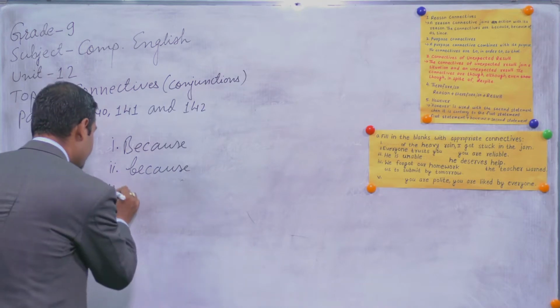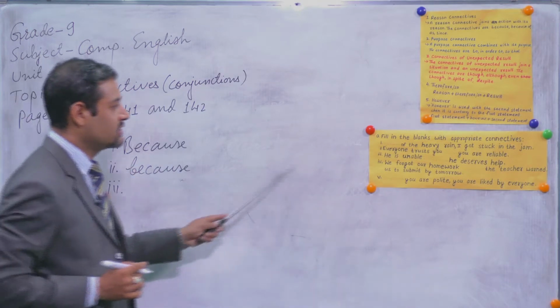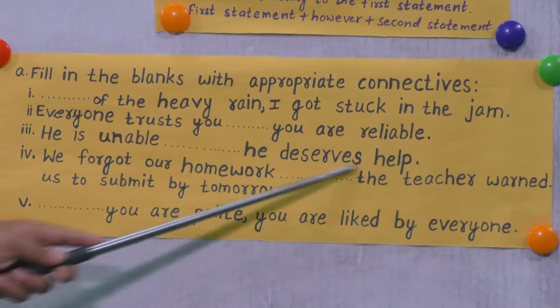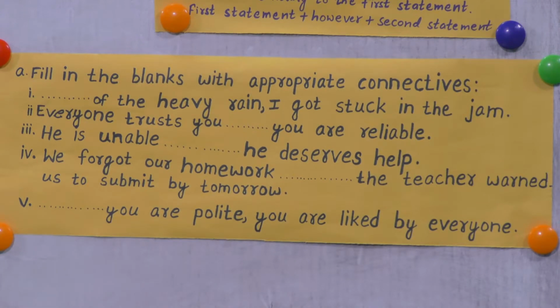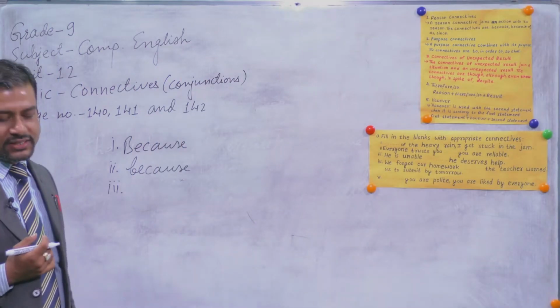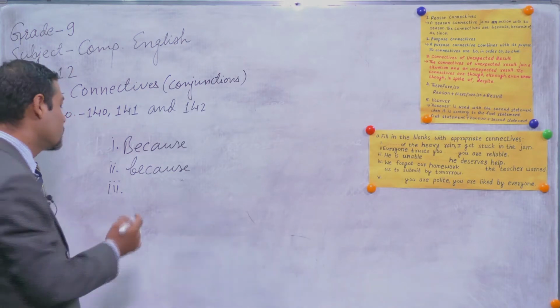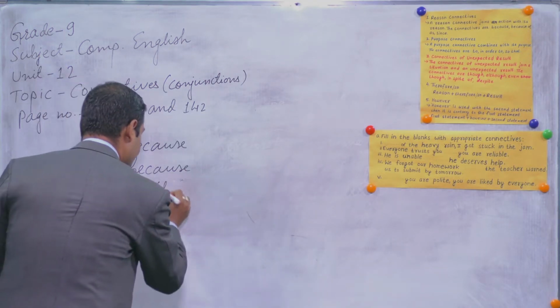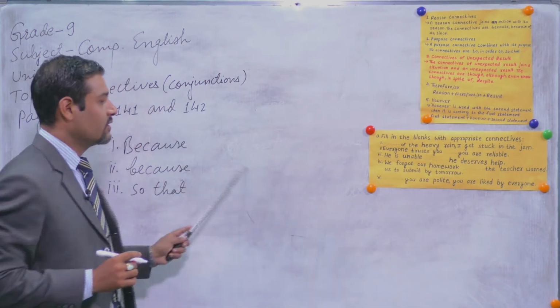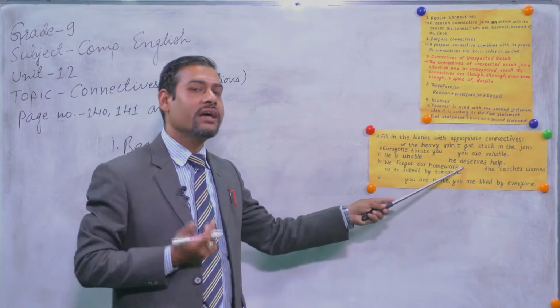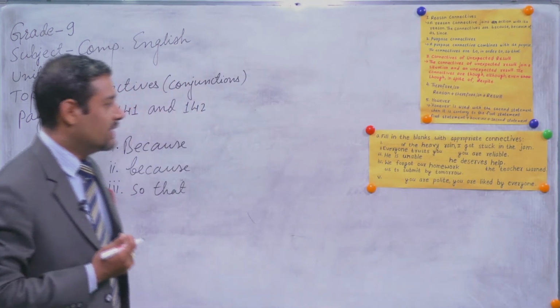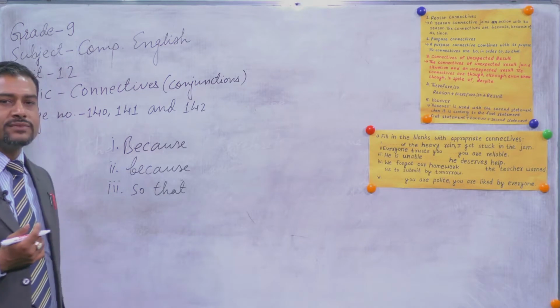Likewise, number 3, you have to supply the correct connective. He is unable. He deserves help. So what can be the correct one? You have to write down so that. In this case, there is not any modal auxiliary verb. He is unable so that he deserves help.